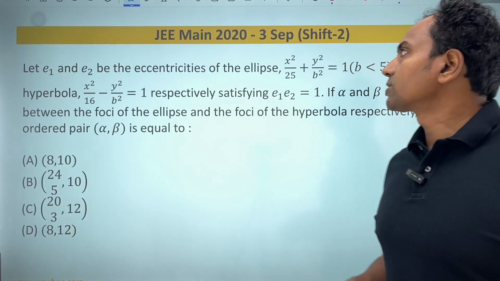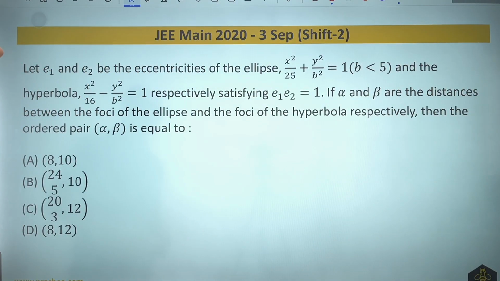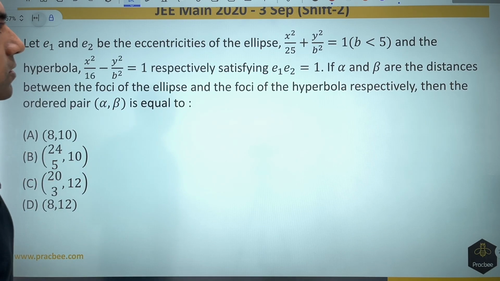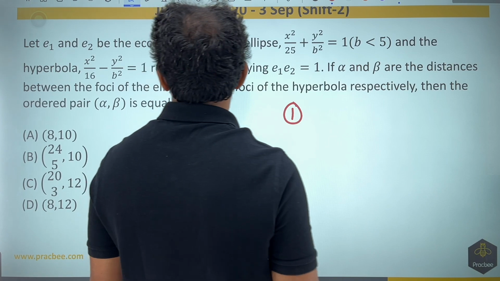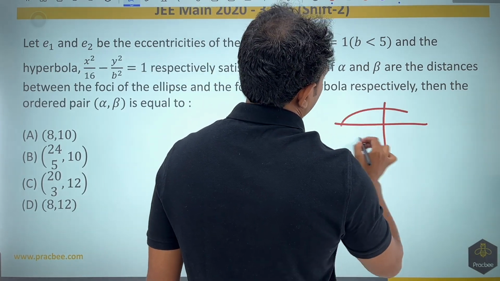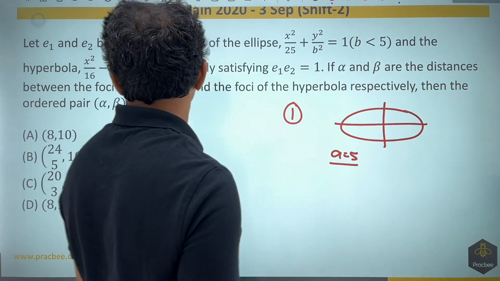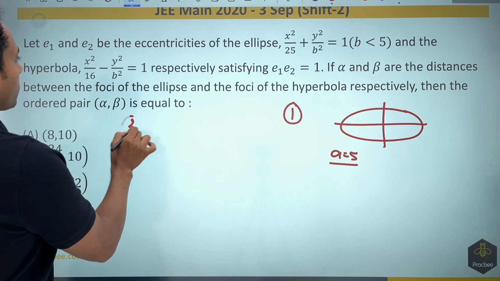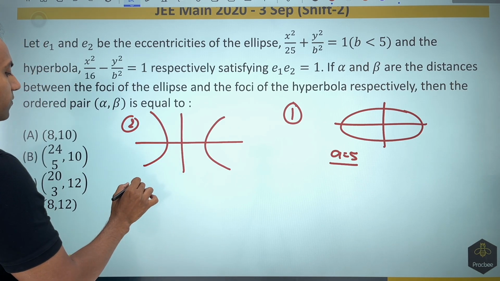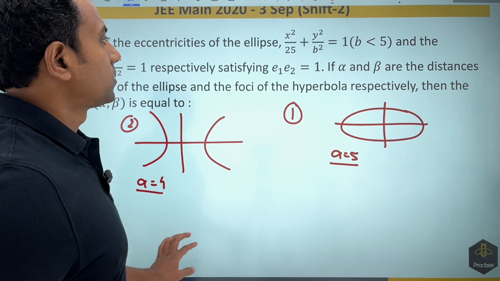Now this next 2020 question talks about e1 and e2, the eccentricities of the ellipse and the hyperbola that are given to us, satisfying e1 e2 equal to 1. So if I talk about the ellipse that is given to me, they are saying that b is smaller than 5. So orientation would be like this. a is nothing but 5 and b is nothing but b. In the second part, they are talking about one hyperbola that will also look like this. And for this, a is nothing but 4 and b is nothing but b.